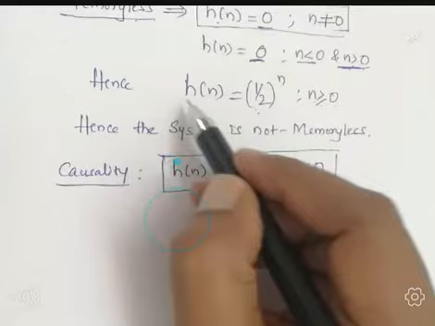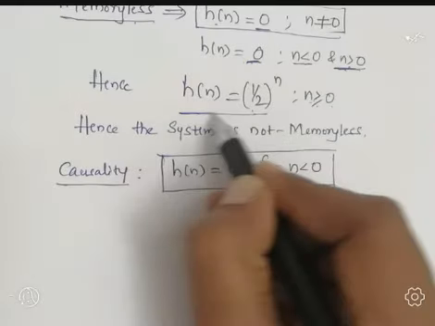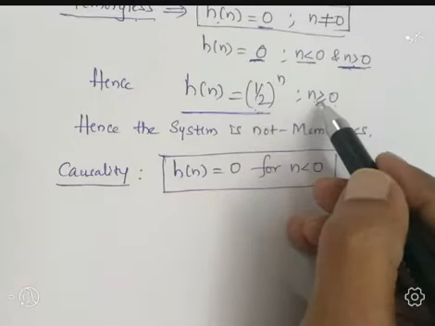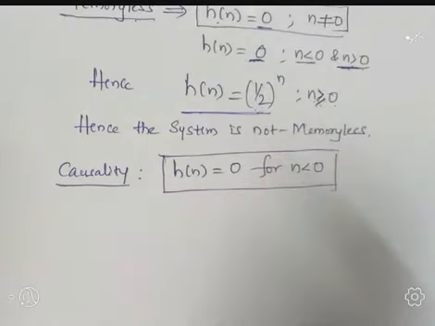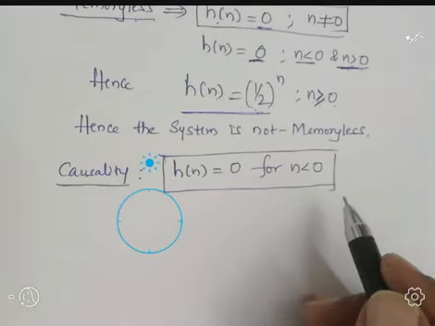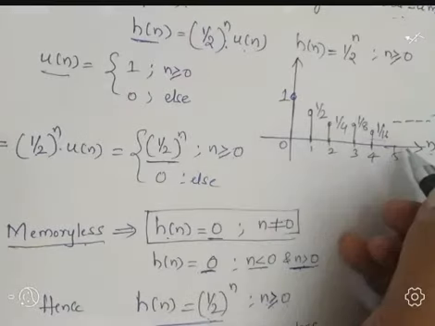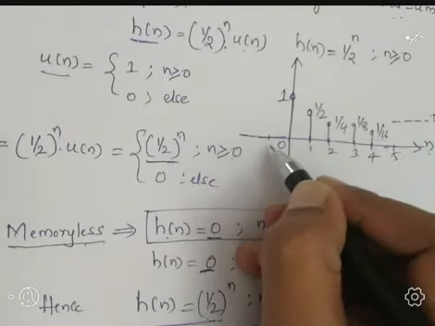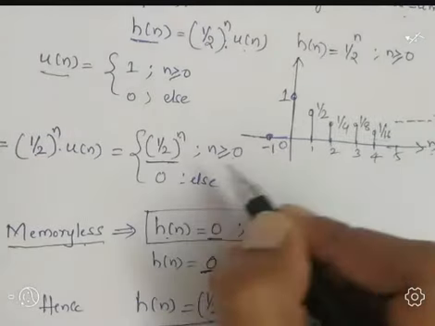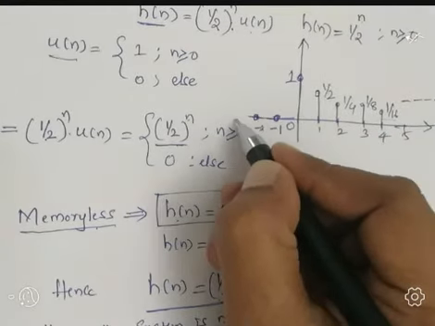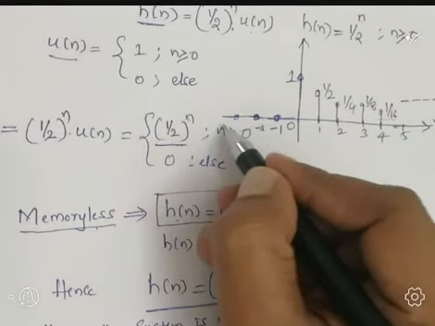Already I have written here h of n equal to 1 divided by 2 to the power n for n greater than or equal to 0. For n less than 0, observe, for n equal to minus 1 we have amplitude 0, for n equal to minus 2 we have amplitude 0, and so on.